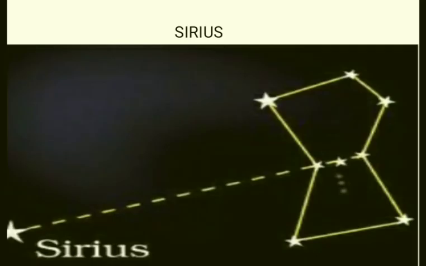The star Sirius, which is the brightest star in the sky, is located close to Orion, as you can see in the picture.